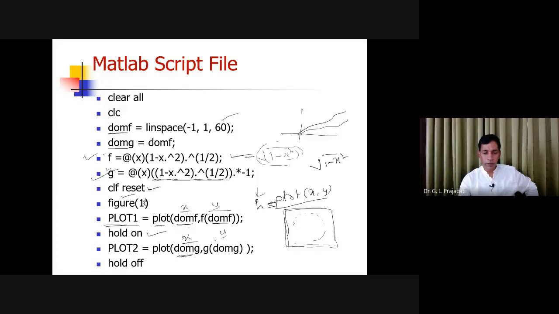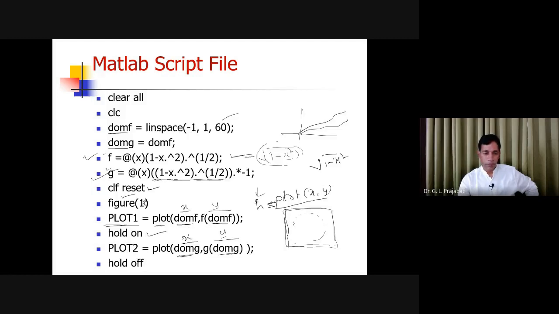And now you have to obtain the y value. So how are you going to obtain the y value? You are passing to this handle the argument, domain of G, means you are passing the x points. And how are you going to compute? You are calling the anonymous function G, and G is defined like this. So you are going to find the negative side, and then you can say hold off.